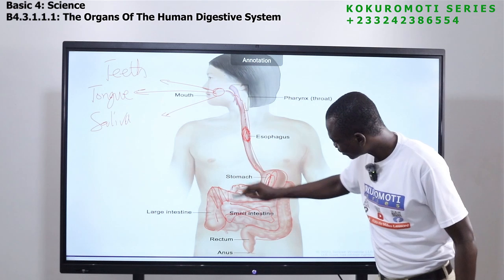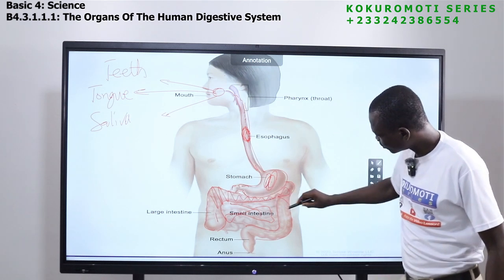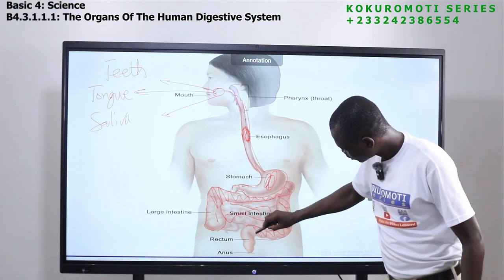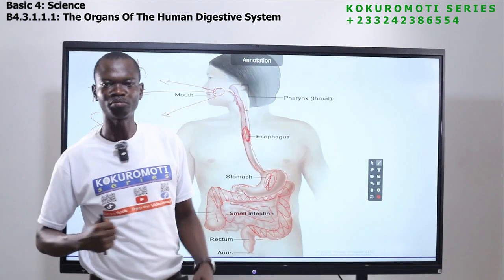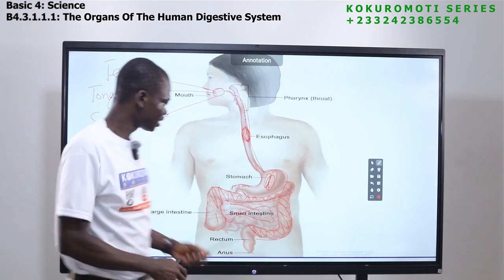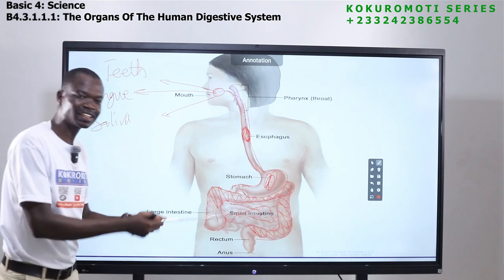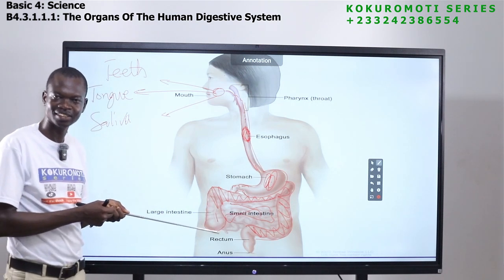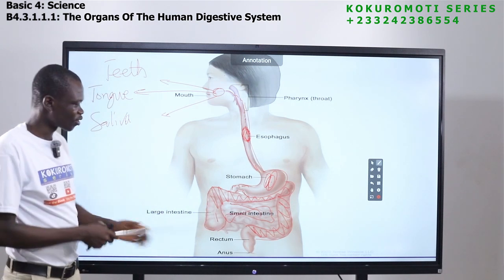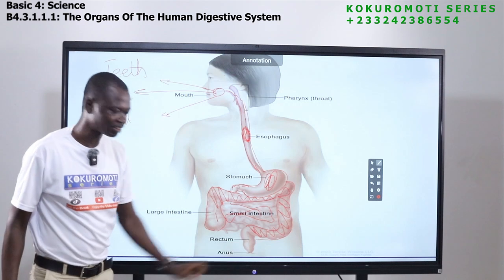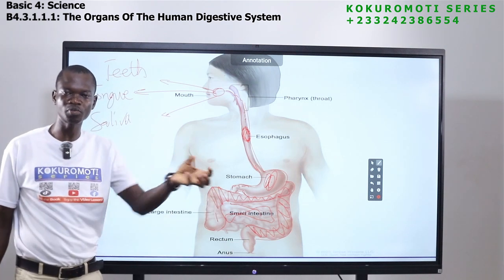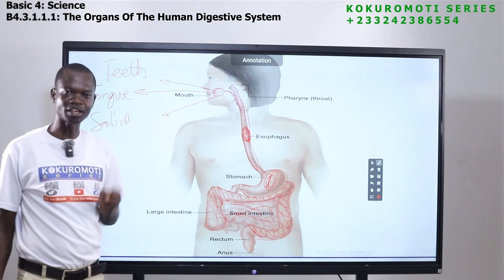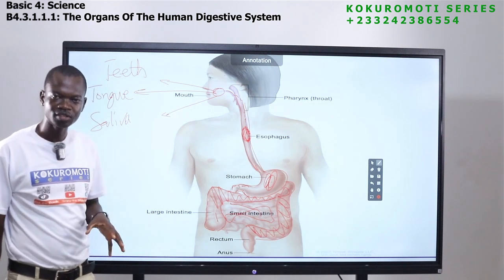This is the large intestine. Have you seen it? So the large intestine too will take something from it. Here, the small intestine has taken the nutrients in it. When it comes to the large intestine, it also absorbs all the water components that are left in the food.